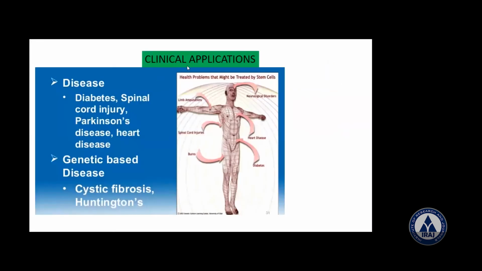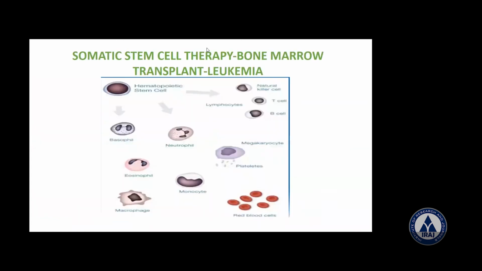Now, I'm talking about how stem cells are important. Nowadays, they have found they are important in facing diseases like diabetes, injury to the spinal cord, Parkinsonism disease, which is seen in the adult age where there is difficulty in walking, not able to perform the regular day-to-day movements, heart diseases, genetic diseases like cystic fibrosis, Huntington's chorea. Now they are doing all these experiments.